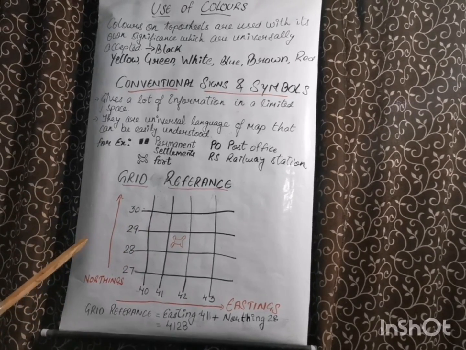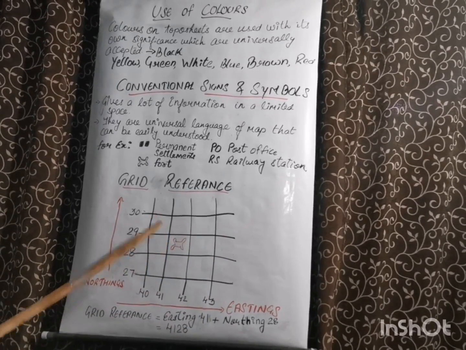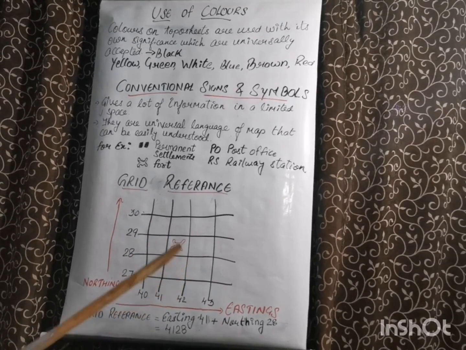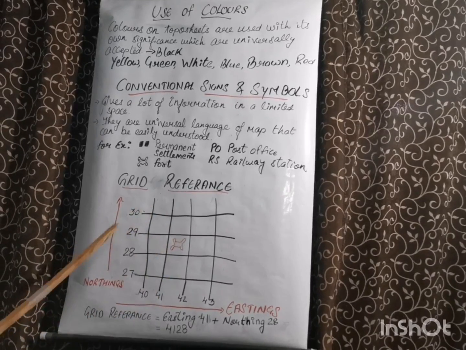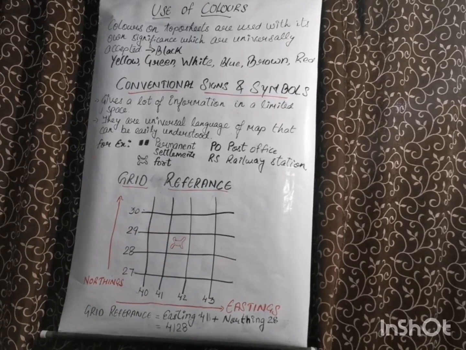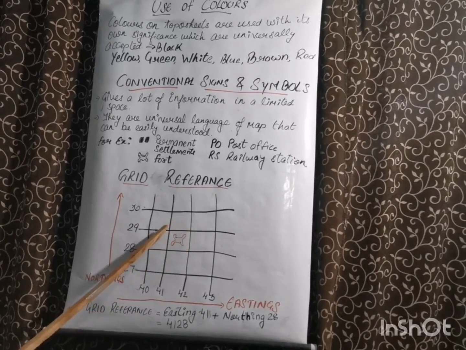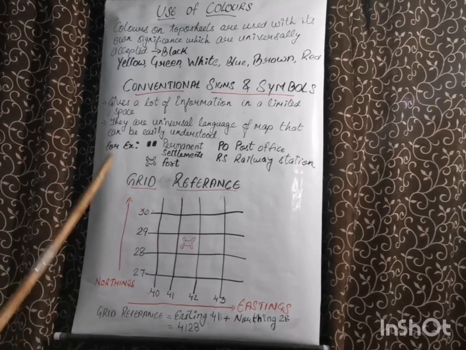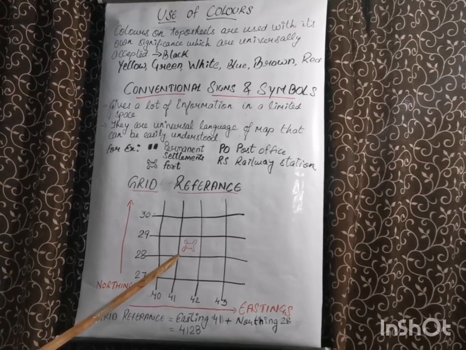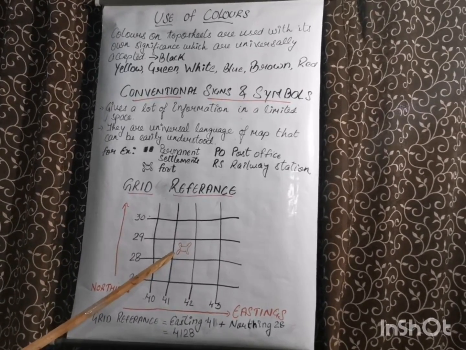Now see, if we are told to find the grid reference of this symbol, which is a fort, how will we find it? To find the grid reference of any conventional sign or symbol, there are certain rules to follow. First, we should know its origin. Where is the cell located? Always the origin will be the southeast direction, this point.